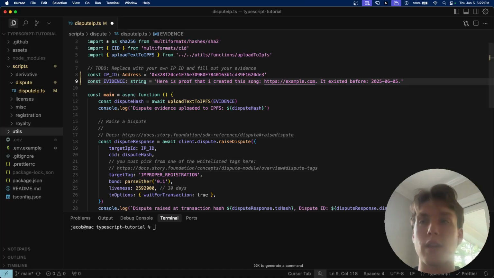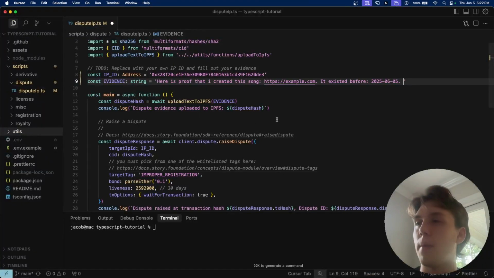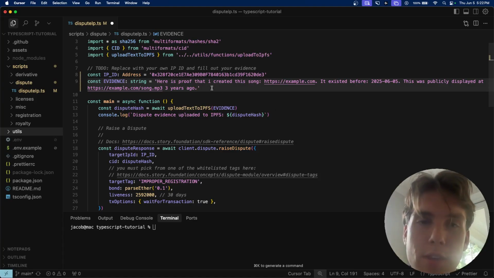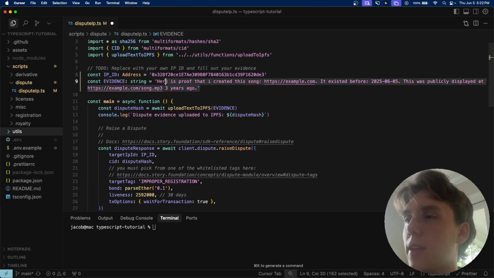And then on top of that, we're also going to say, wait, what was the other thing we needed? Proof of public display. So, this was publicly displayed at example.com 3 years ago, whatever, right? So 3 years ago. Perfect. So this is evidence, right? And obviously this is stupid evidence. This would never really help, but it would be something like this, right?